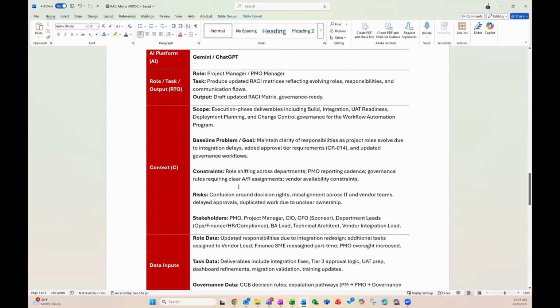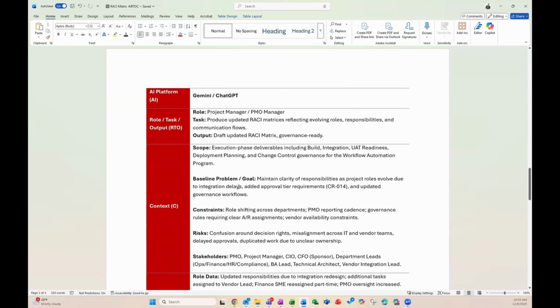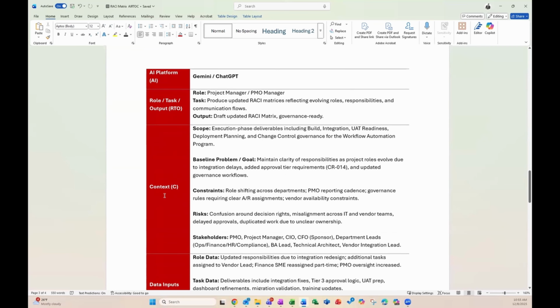Let's move on. This is the prompt that we're going to use. All right, so for our AI platform and role, task, and output, these do not change. But at this point, we've added in some additional context and data, right? So for our inputs for context, the high-level data, we have our entire scope, we have our baseline problem and goal, we have our constraints, we have our risks, and our stakeholders added in. And all of this information, again, is contextual information that is taken from the scenario. We have to go out and gather a few more documents to make this accurate.